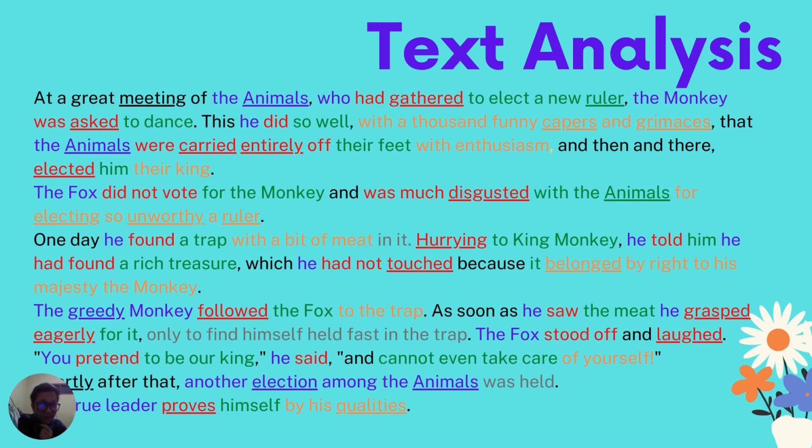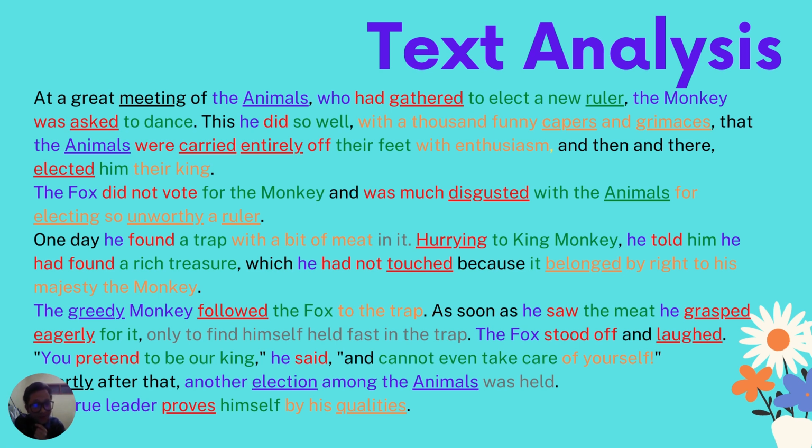The animals here is the subject, were carried entirely off is the verb. Their feet is an object. The enthusiasm is a complement. And then elected is a verb. Him is an object, and their king is a complement. Or it could be adverbial, I don't know. The fox is the subject.